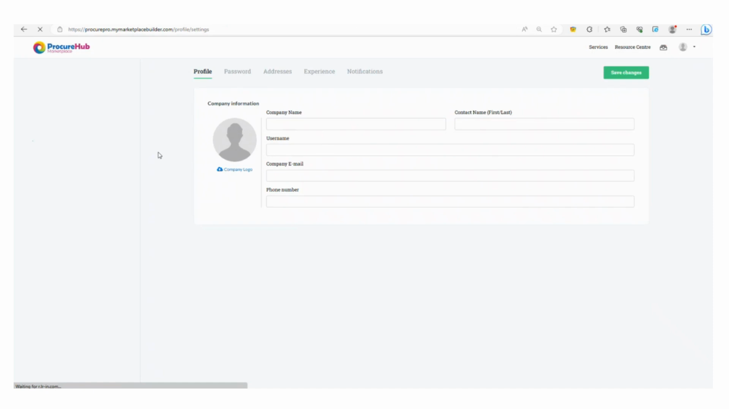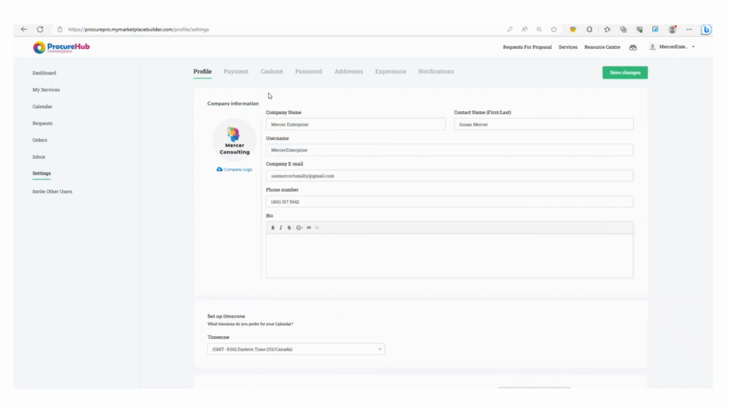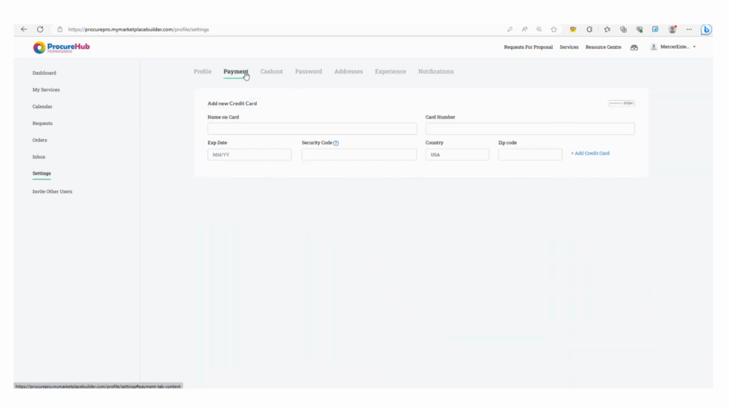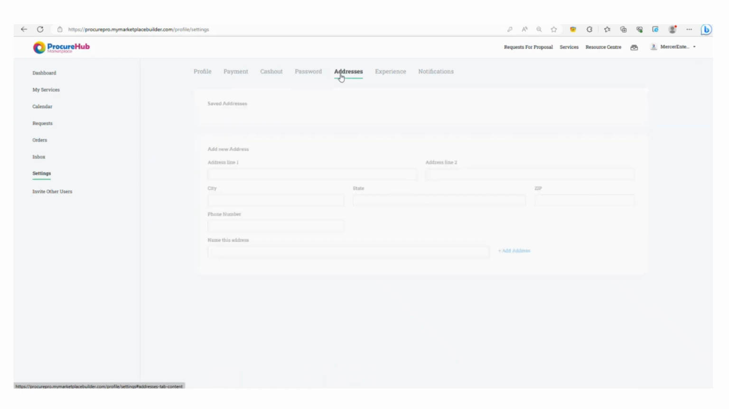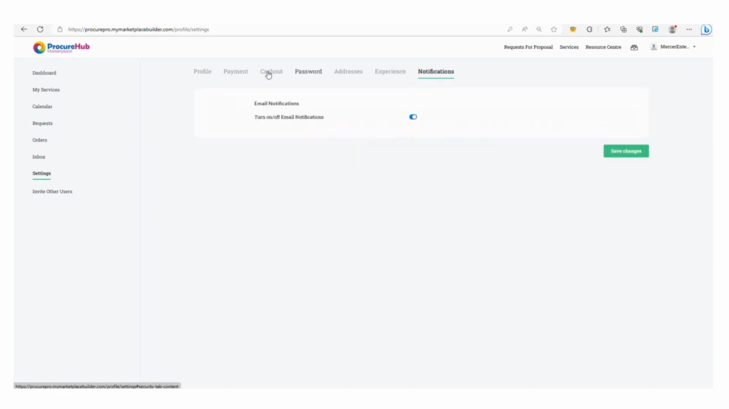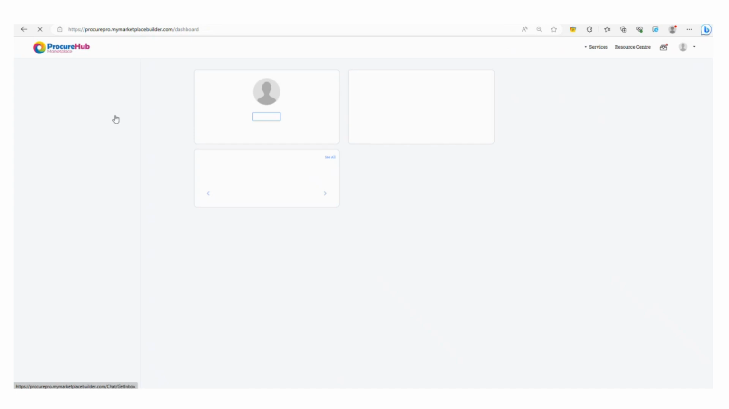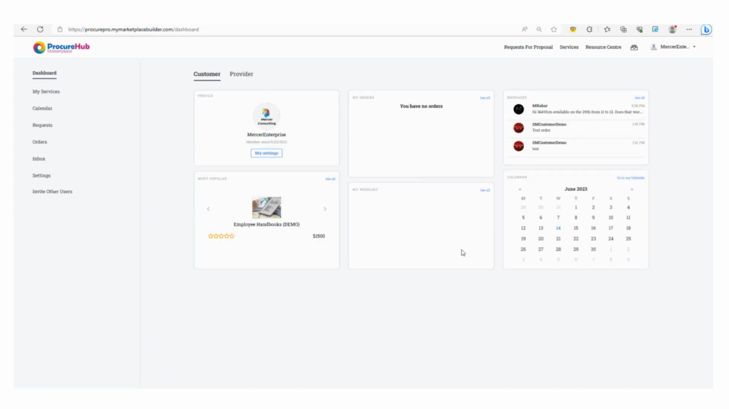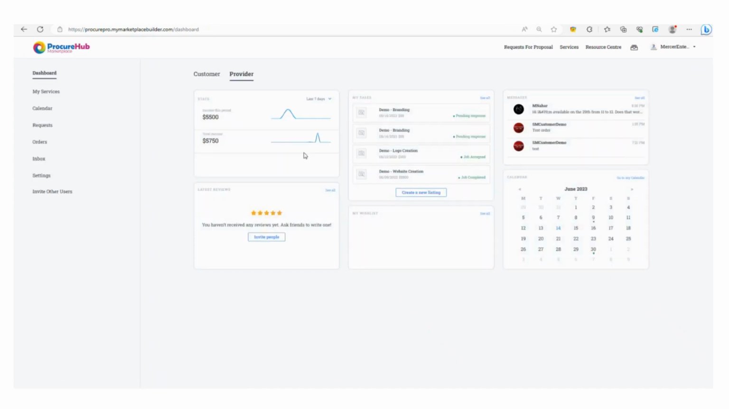I'm going to go ahead into the settings now and show you a little bit of how the settings work. This is where your profile is set up, and it will show company information, payment information. Cash out is where you would actually get your funds from, passwords, addresses, your qualifications and your experience, as well as notifications and turning your notifications on. We highly recommend you keep notifications on so you can be advised of new customers' orders coming in.